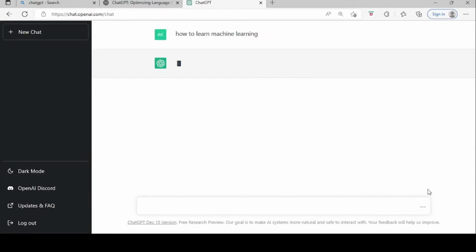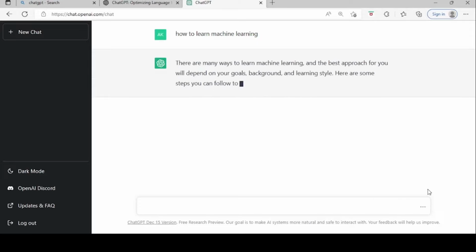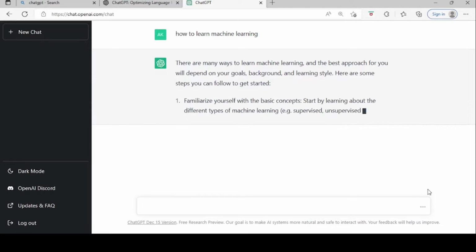Now let's discuss the limitations. ChatGPT sometimes writes plausible-sounding but incorrect or nonsensical answers. The model is often excessively verbose and overuses certain phrases. Ideally, the model would ask clarifying questions when the user provides an ambiguous query.